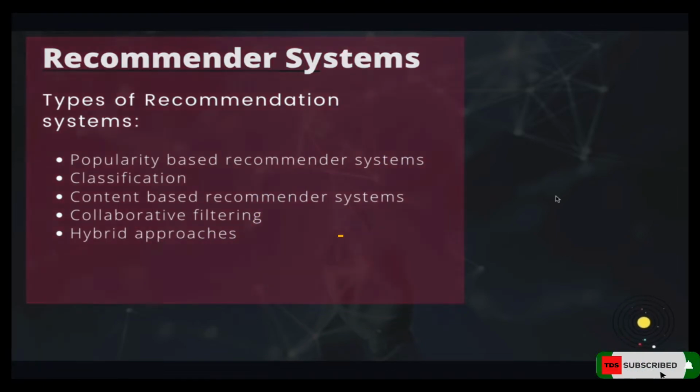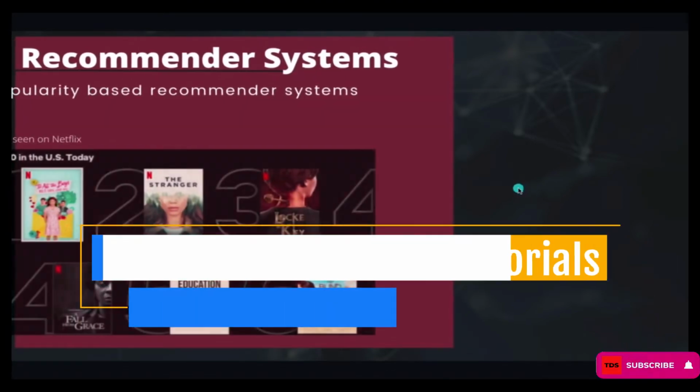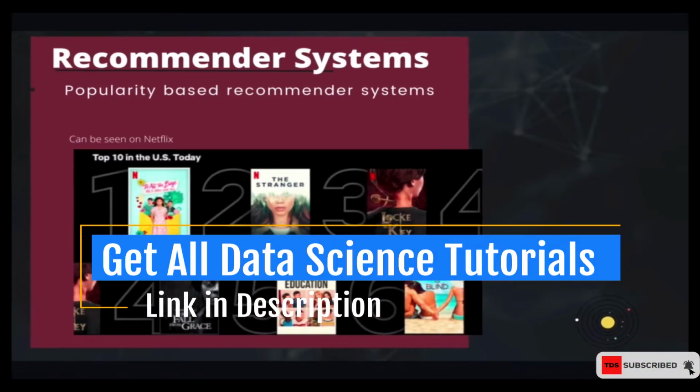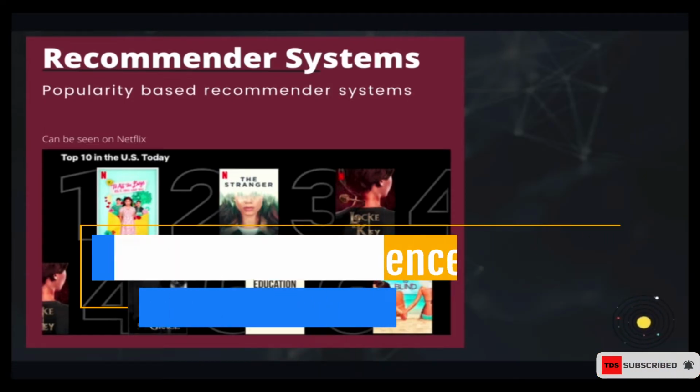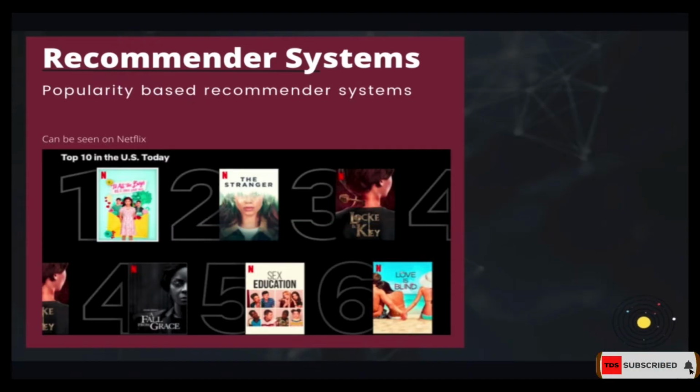We're going to start with popularity-based recommendation systems. I think for most companies, popularity-based recommendation systems are all over their platforms, like Netflix or Amazon or any other platform. You can find popularity-based recommendation systems especially on newspaper platforms like The New York Times, The Guardian, The Economic Times and all those platforms.